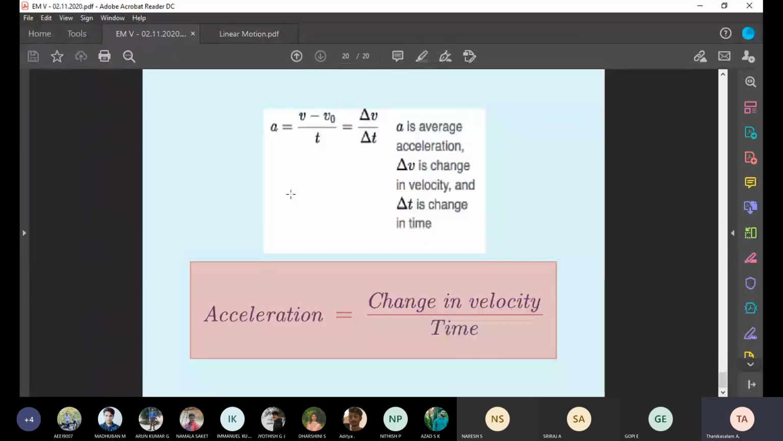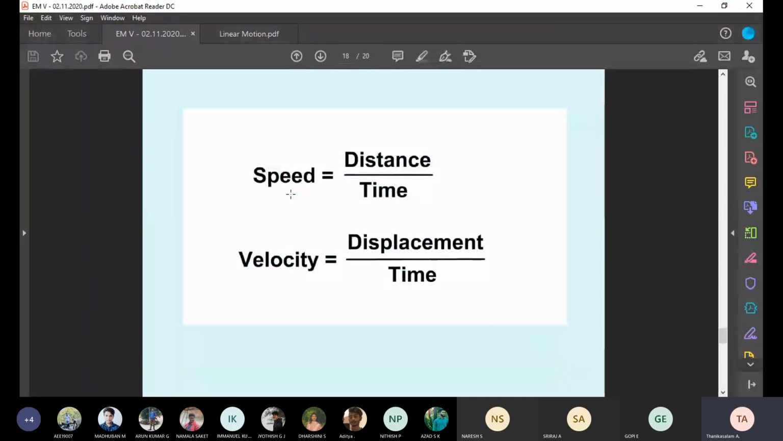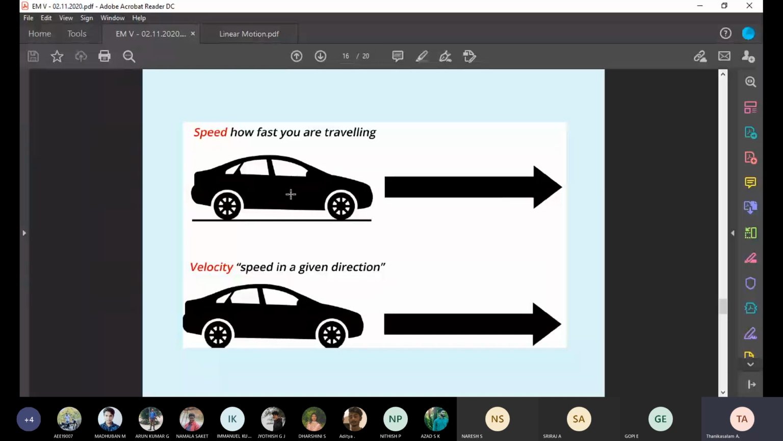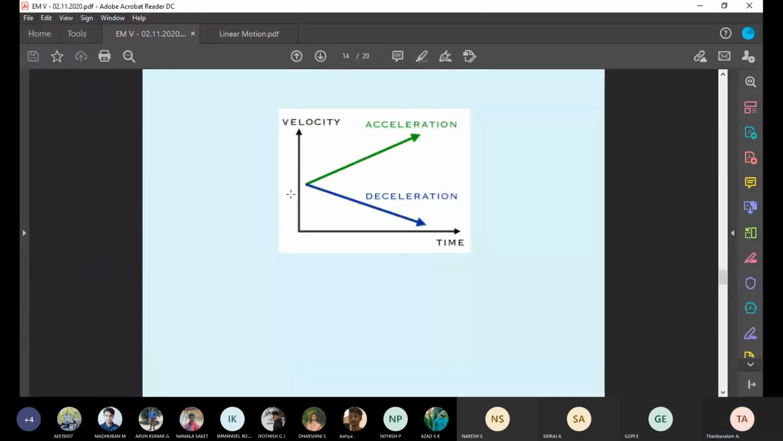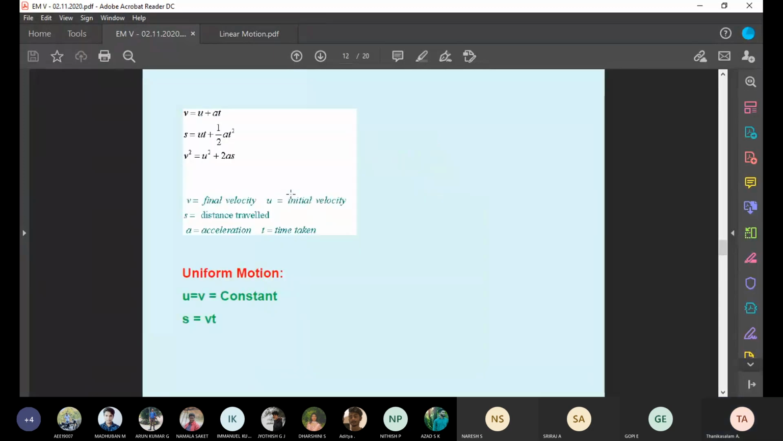So what have we discussed? Acceleration means change in velocity by time, that is dv by dt. Velocity is distance divided by time, ds by dt. Then speed; we know the difference between speed and velocity. And this assumption is very important. When a car starts from rest, you take the initial velocity as 0. When a car comes to rest, you take the final velocity as 0. Then what is uniform motion? The car is moving with a constant speed or constant velocity. It's called uniform motion.